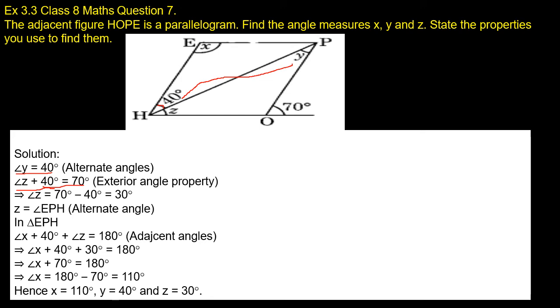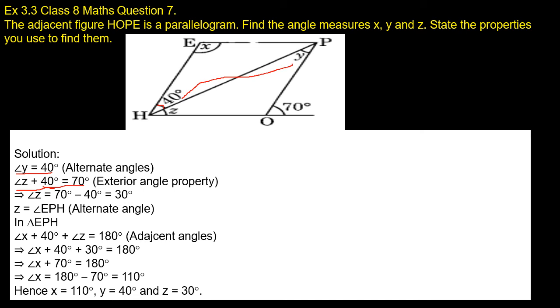The exterior angle property means the exterior angle formed in a triangle is equal to the sum of the interior opposite angles. That means this 70 degrees is equal to the sum of angle Y plus angle Z. So angle Y equals 40 degrees, and angle Z plus 40 degrees equals 70 degrees.